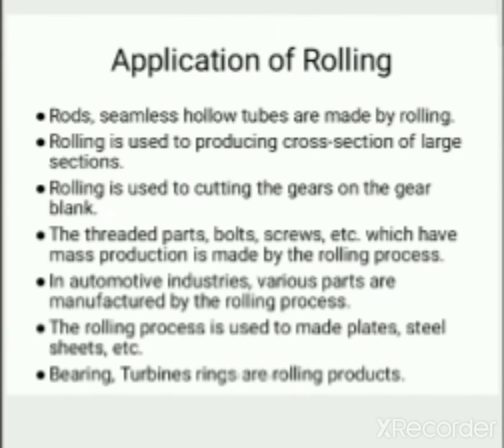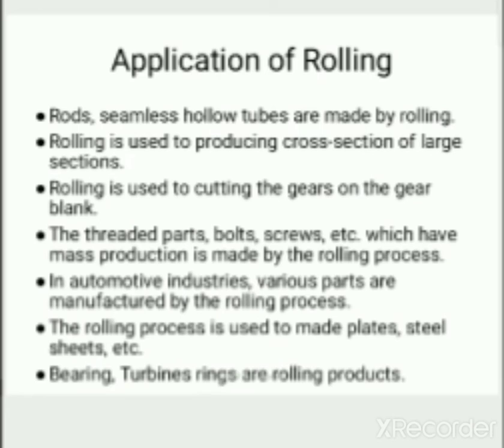Alligator crack. Applications of rolling: rods, and seamless hollow tubes are made by rolling. Rolling is used for producing cross sections of large sections. Rolling is used for cutting gears on the gear blank, and threaded parts, bolts, screws, etc., which have mass production, are made by the rolling process.